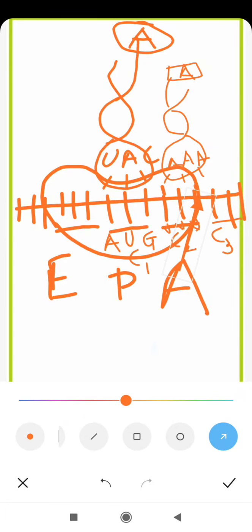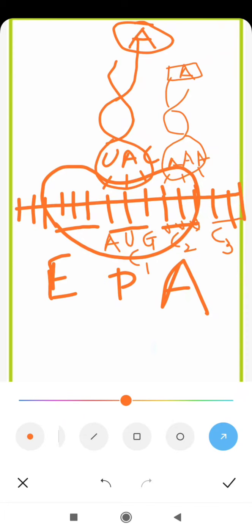So what is the sequence? First there is attachment of mRNA to the smaller subunit, in such a way that the first codon, the initiation codon AUG which codes for methionine, lies at the P site, and codon number 2 lies at the A site.